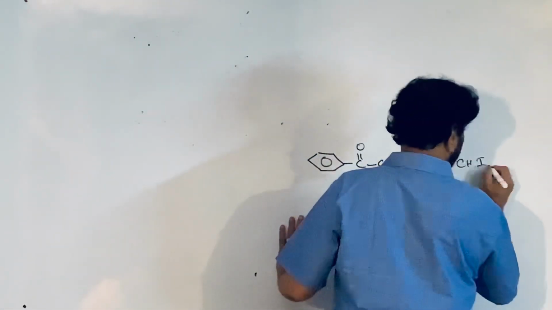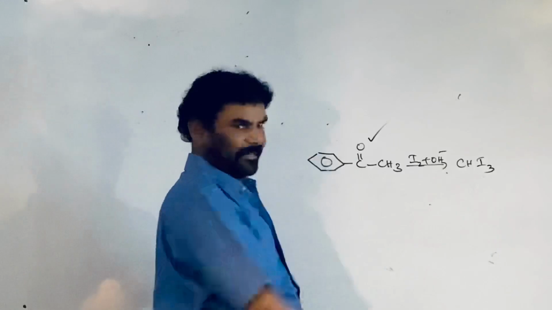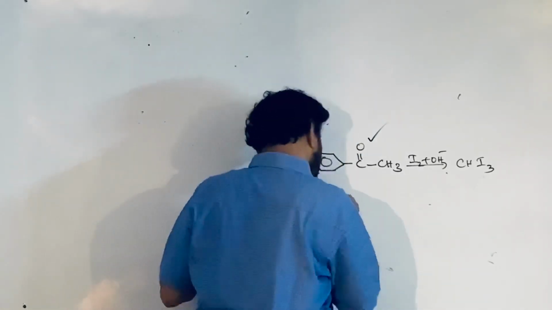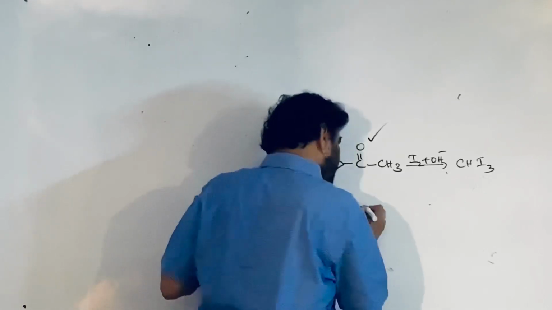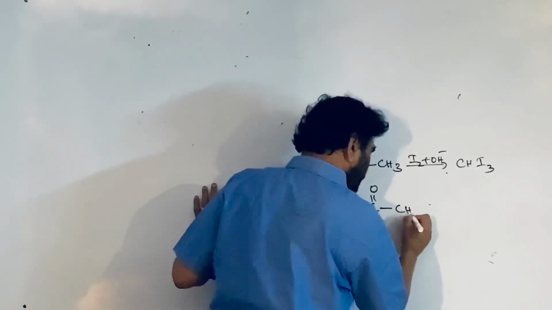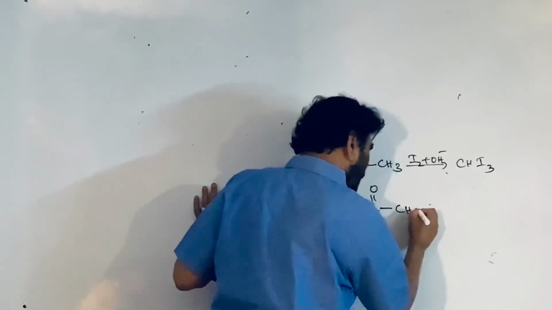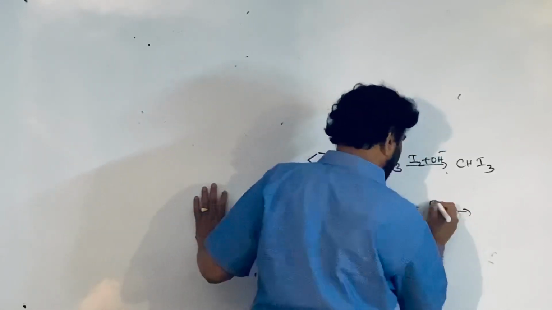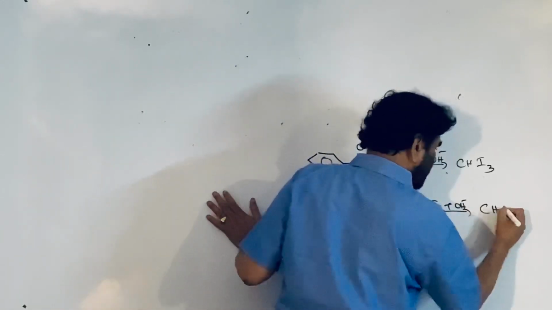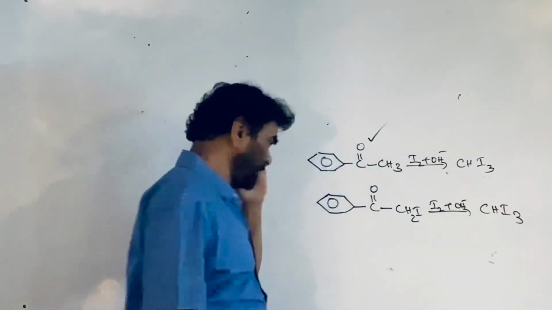It gives the iodoform test. Next, I have taken the other compound, C double bond O, CH2I, treated with the iodine plus base, that is again CHI3 is formed, iodoform. This also gives the iodoform test.